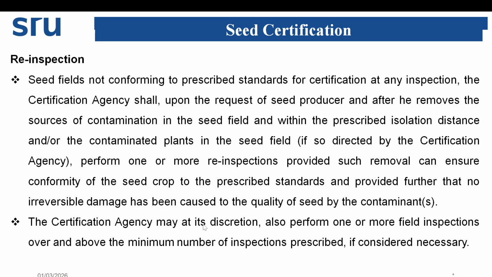The certification agency may at its discretion also perform one or more field inspections over and above the minimum number of inspections prescribed, if considered necessary.